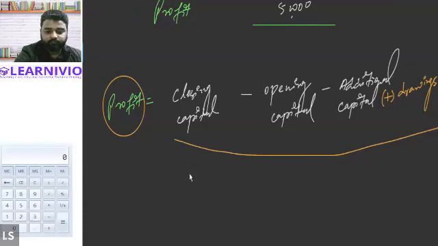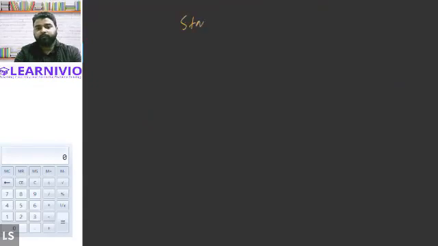All right, everybody. But profit is always calculated by preparing the statement of profit and loss account. We won't be calculating the profit of the entity by simply applying the formula, but we will have to prepare a format, and this format is called the statement of profit and loss account. So I want all of you to write it down. Statement of profit and loss.